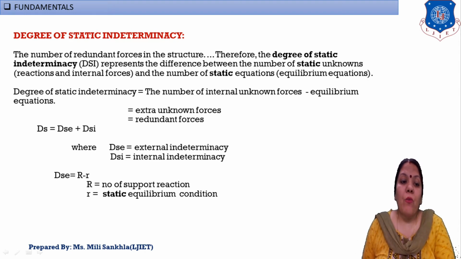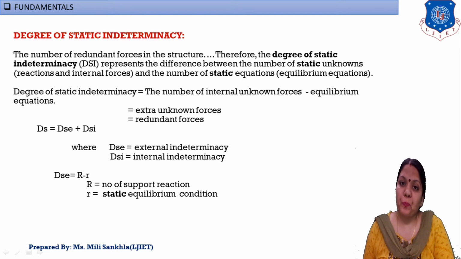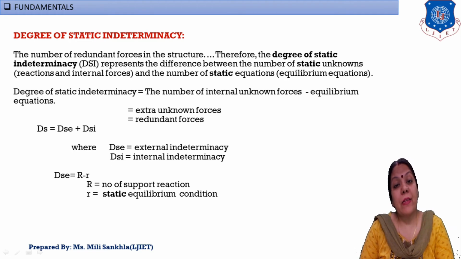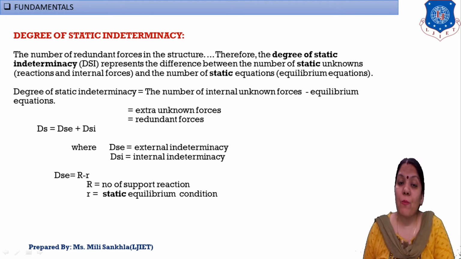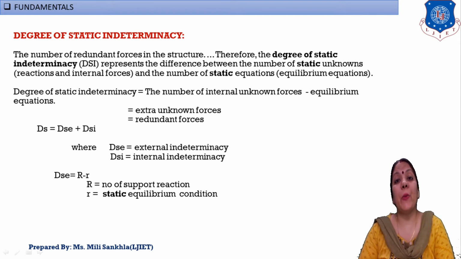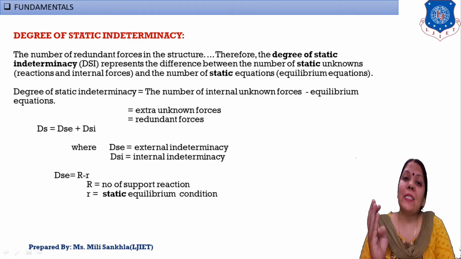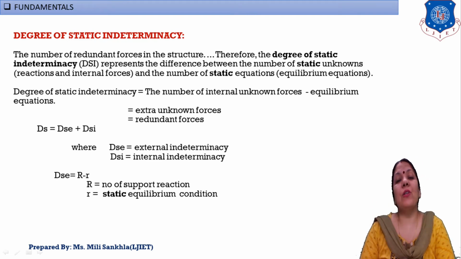Okay. For a beam, for example, DSI, the internal indeterminacy, is always 0. Okay, only and only we find out DSE. What is the equation of DSE? DSE is equal to capital R minus small r, where capital R is the number of support reactions and small r is our static equilibrium conditions, that is 3. Okay, first is sigma H equal to 0, second is sigma V equal to 0, and third is sigma M equal to 0. Okay, this is the definition of degree of static indeterminacy.